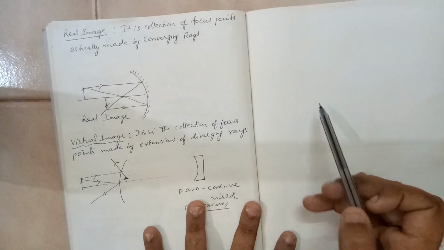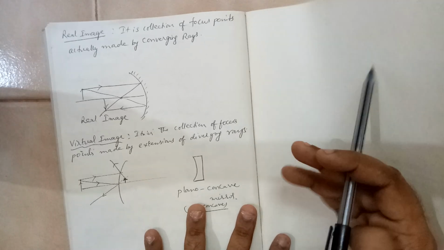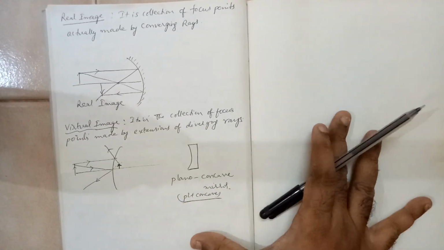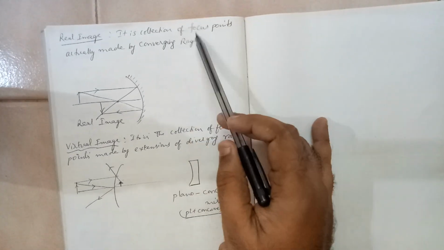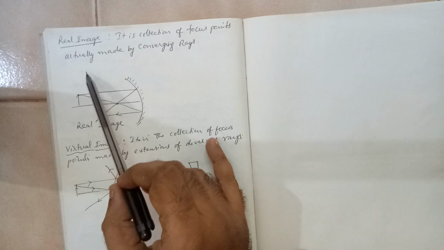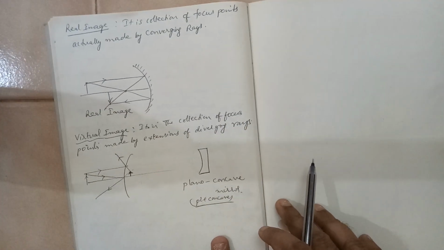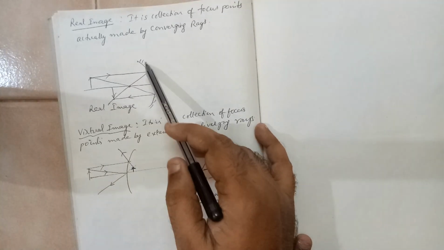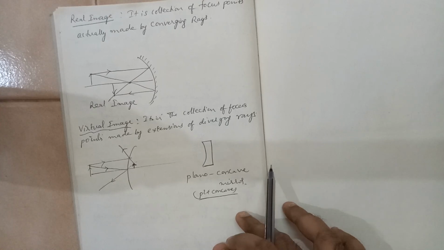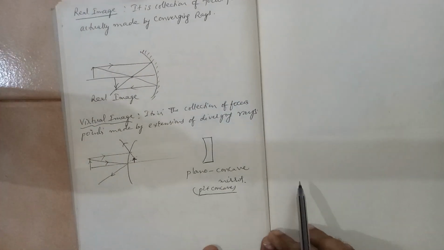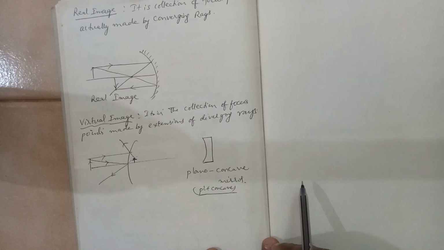So, a couple of quick points about real image and virtual image, the types of images. All these things I think to some basic level you have studied in class 10. A real image is the collection of focus points actually made by converging rays, right? So here there is a situation. What type of mirror is this, concave or convex? The outer part is non-reflecting. Here it's a concave mirror, right?